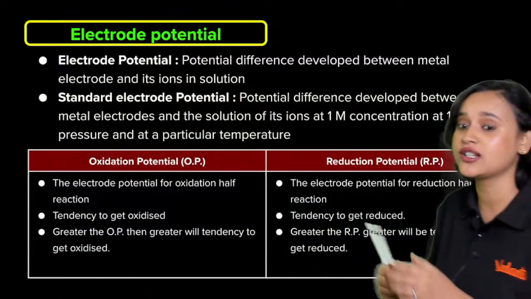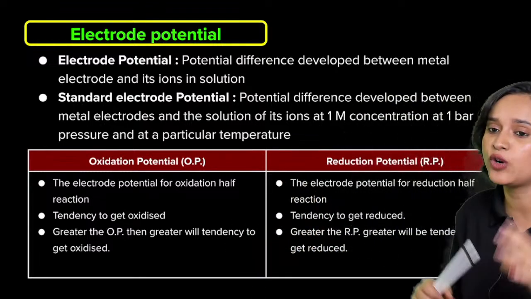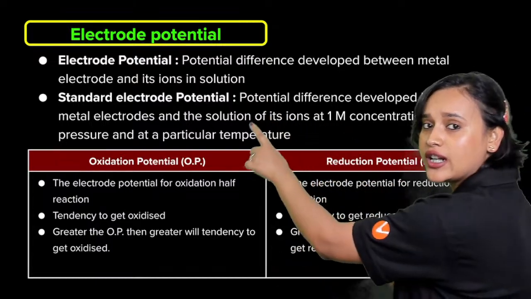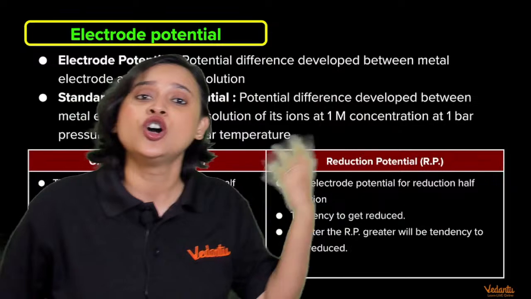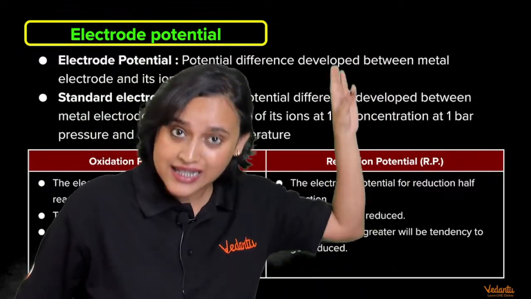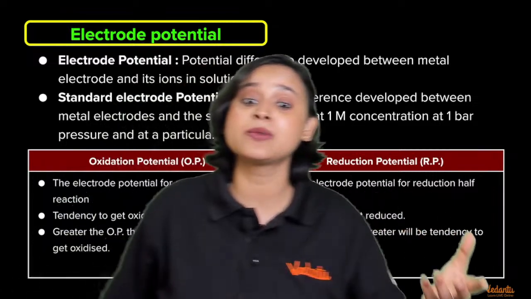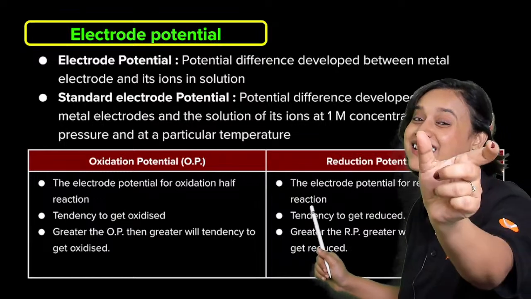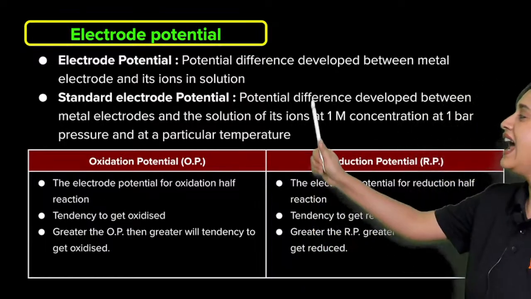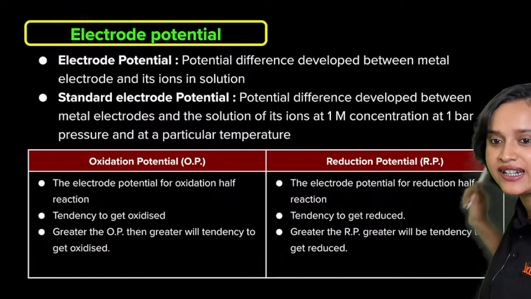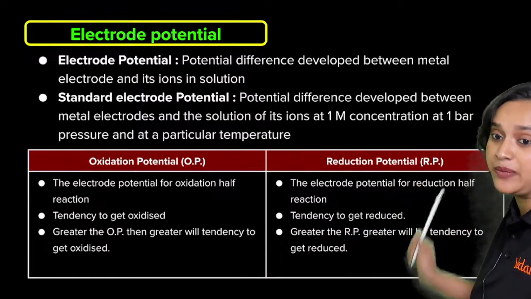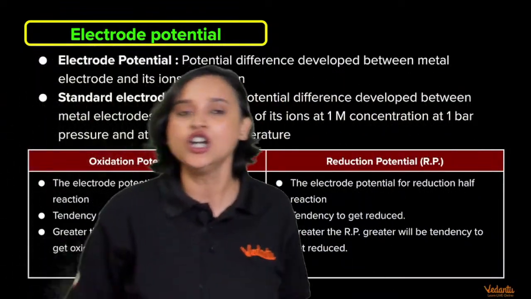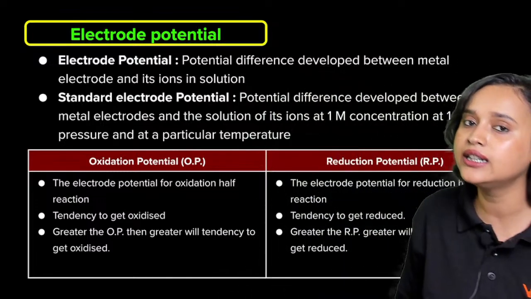So now we come across something called standard electrode potential. What does standard electrode potential mean? Nothing different. All you write is potential difference developed between the metal rod and the solution of its ions. But there is a condition now: at 1 molar concentration, 1 bar pressure and a particular temperature. What is the particular temperature? It will obviously be 298 Kelvin, right?